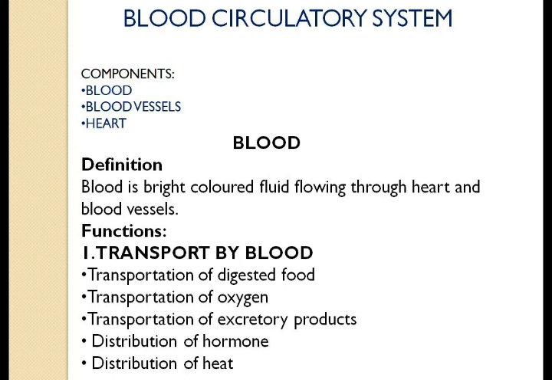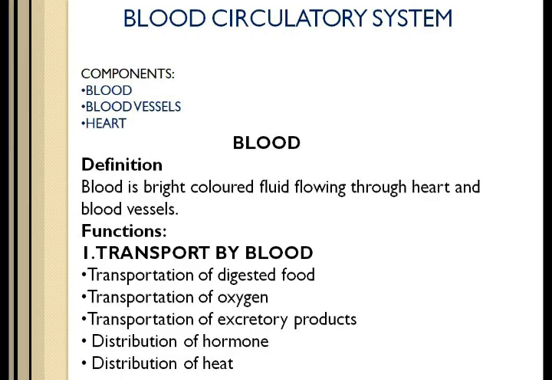Next function of blood is distribution of heat. During respiration, one of the byproducts produced is heat. So blood also helps in absorption of the heat which is produced during respiration, and it also helps in spreading this heat to the skin and lungs so that it can be released out into the air. That's how blood helps in distribution or regulation of temperature within our body.